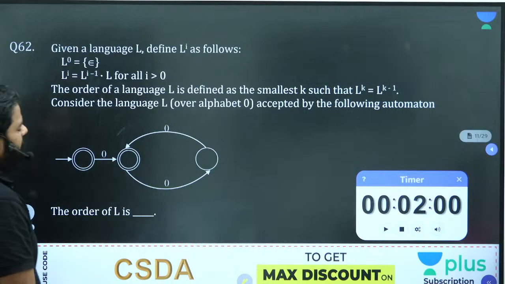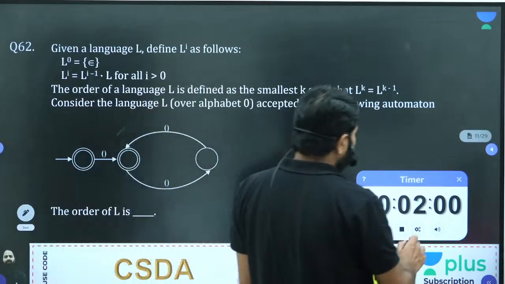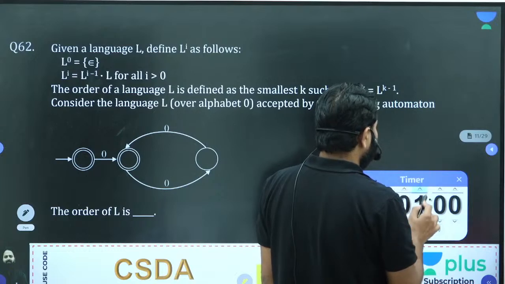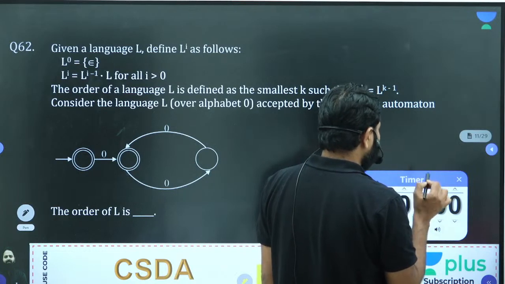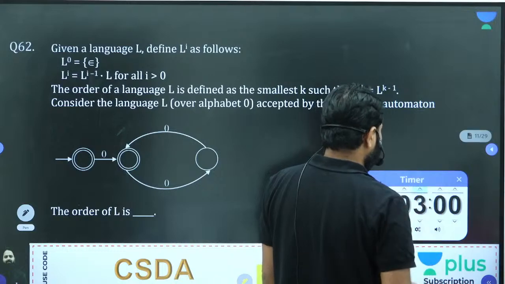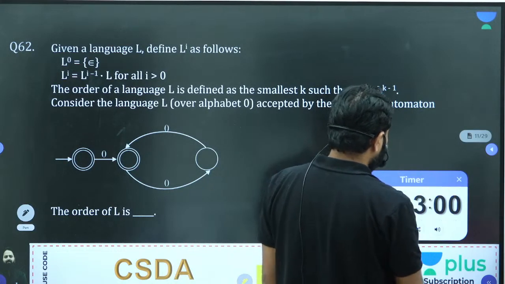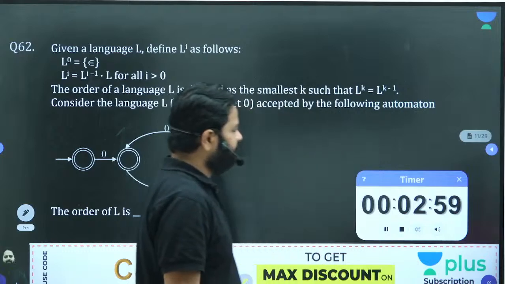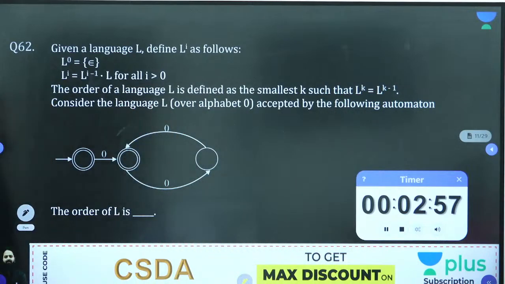Next one. Very interesting question. Take 3 minutes. Maybe you will take 4 minutes, because it's really a time-taking question. Again, the data is the same as GATE, but the question that I've asked is different.